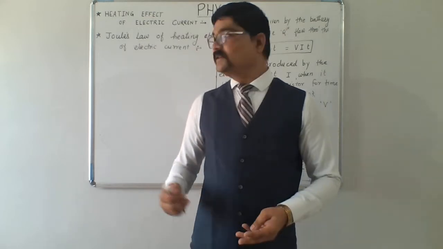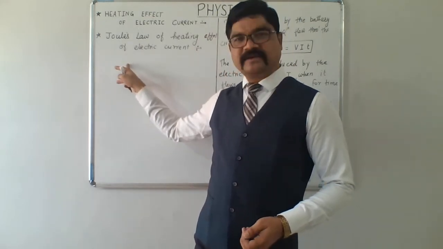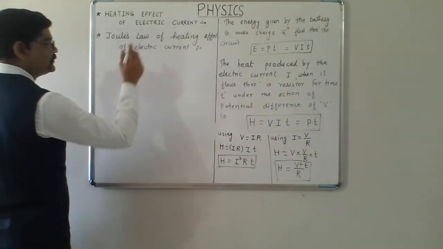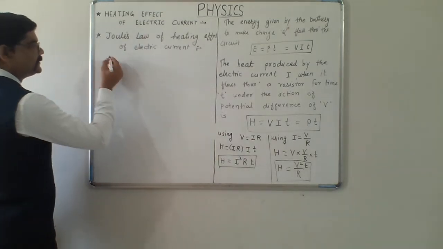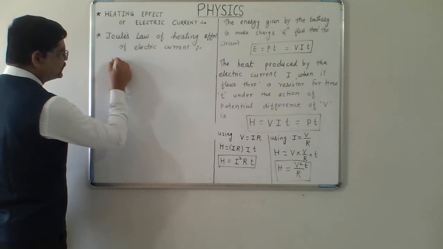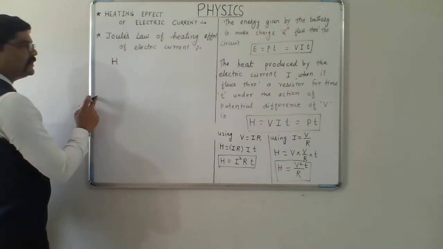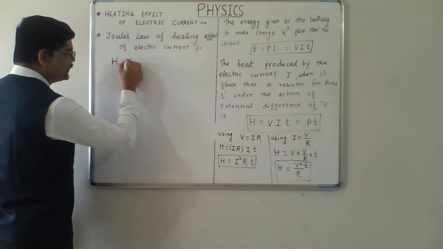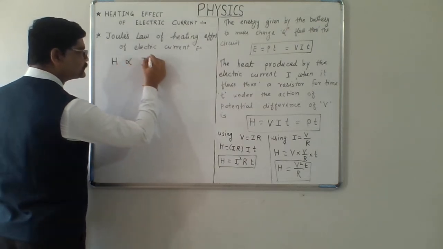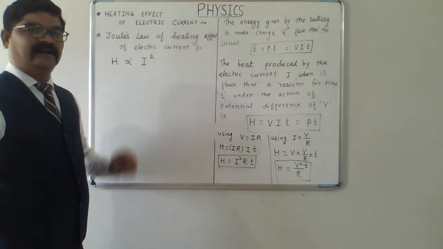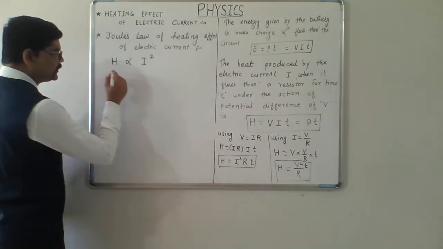We will write only the equations. As per Joule's law of heating effect of electric current, the heat produced in a resistor, H, is directly proportional to the square of the current flowing through it. H is directly proportional to I square.